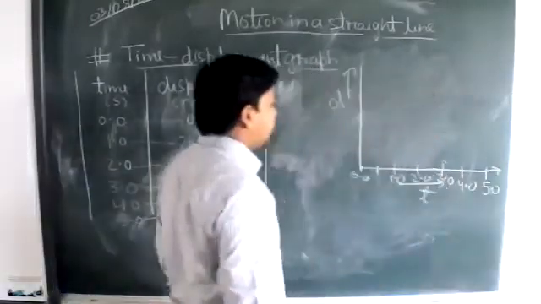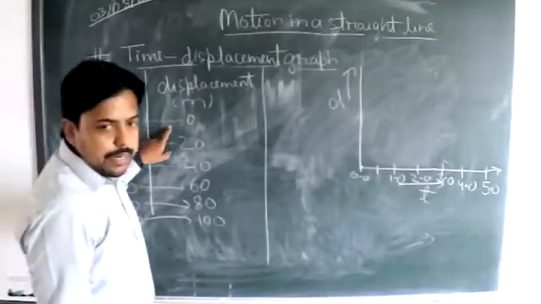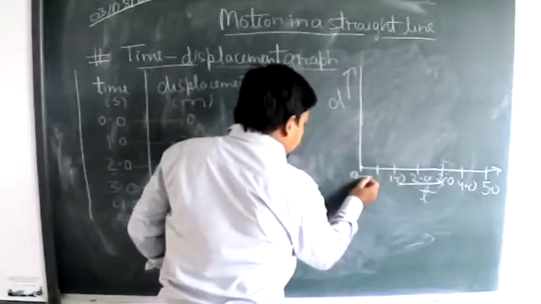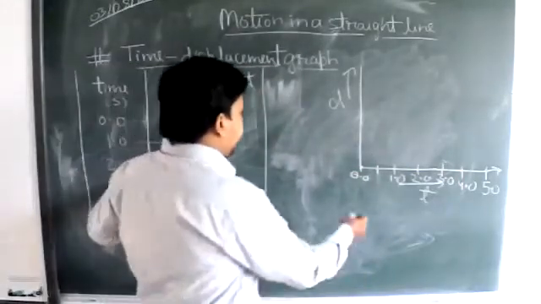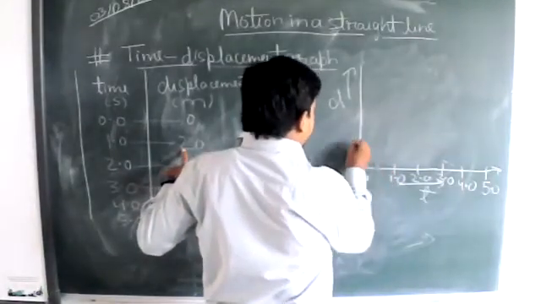And corresponding to this, at 0 the displacement is 0, so no need to write the value of 0 here. At 1 second the value is 20.